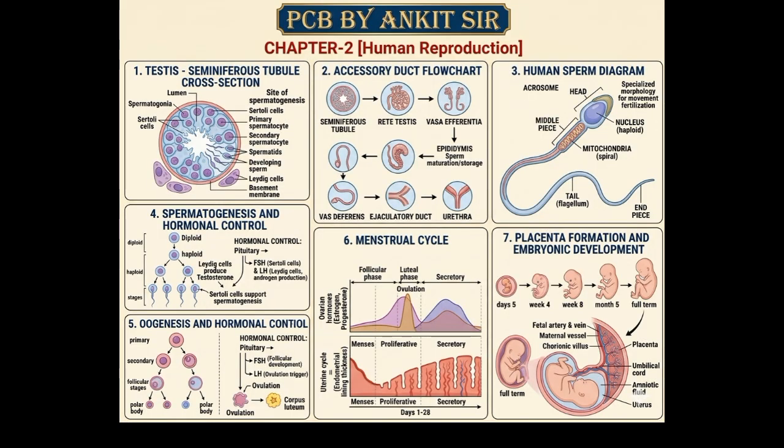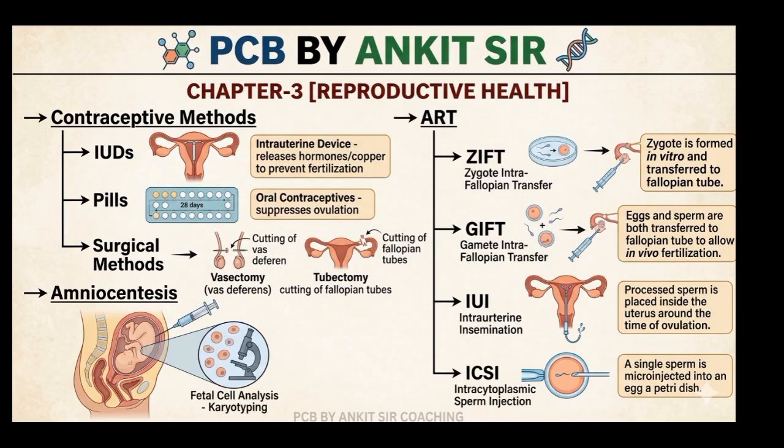In this second chapter you will see the testis and its working with seminiferous tubule, accessory duct flowchart, spermatogenesis and hormone control like LH and FSH working, human sperm diagram, oogenesis and hormonal control, menstrual cycle, placental development and embryonic development. In this chapter also you practice the diagram. It is very important for you.